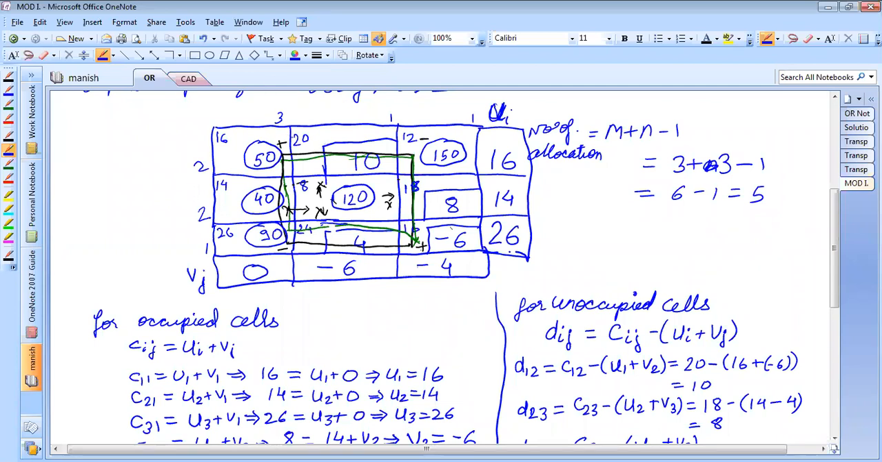Every alternate turn, the sign will get changed. So if this is plus, next will be minus. If this is minus, next will be plus. If this is plus, next will be minus.